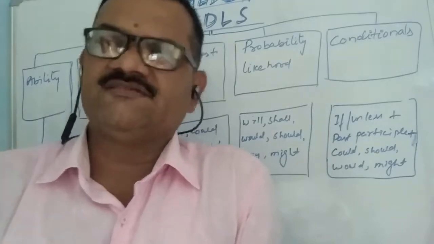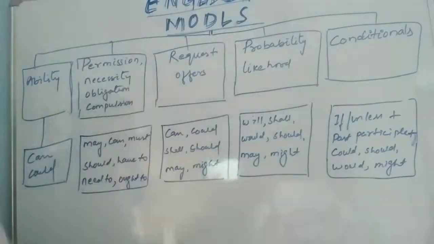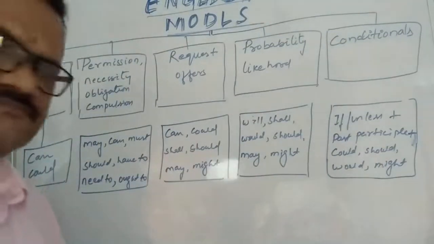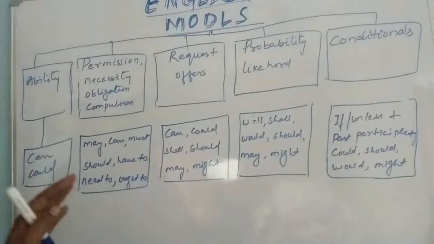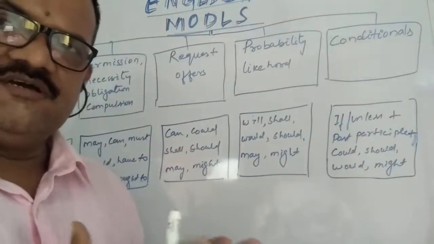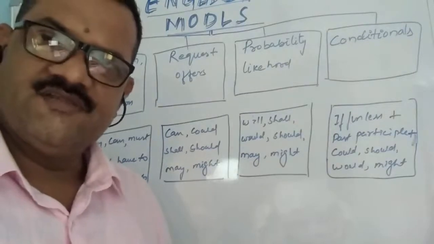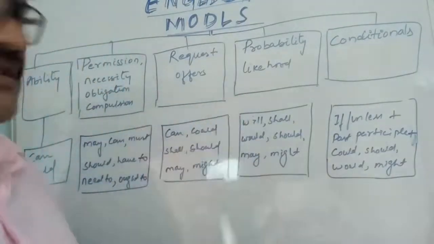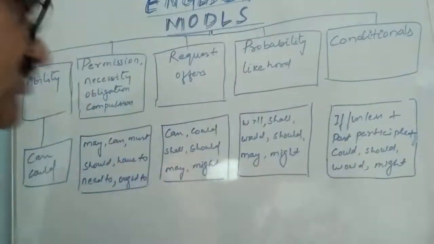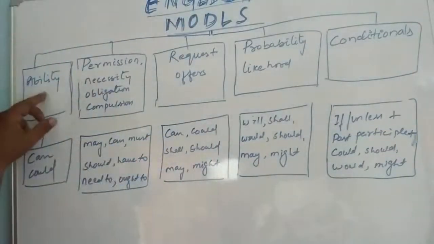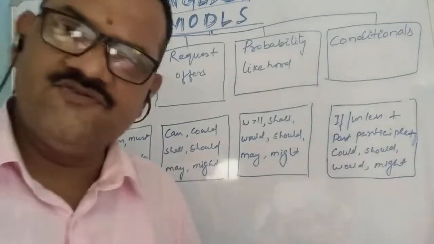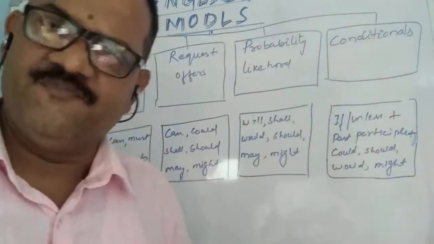Modals can be classified in the following manner. I have written a table here. First, let me tell you the uses of modals, the groups in which they have been classified, and then we will proceed with examples. So let's see. First one, ability. You can see here can, could. Can, could also express the ability of a person.